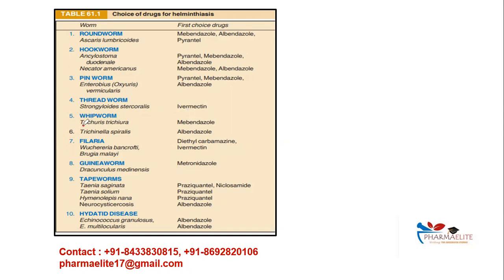Whipworm is known as Trichuris trichiura. We prefer mebendazole. In most places you will see we prefer albin over mebin because of its potency and because it's just one dose. But in whipworm, we prefer mebendazole, so we have to remember this. And again, for Trichinella spiralis, albendazole is the first choice.